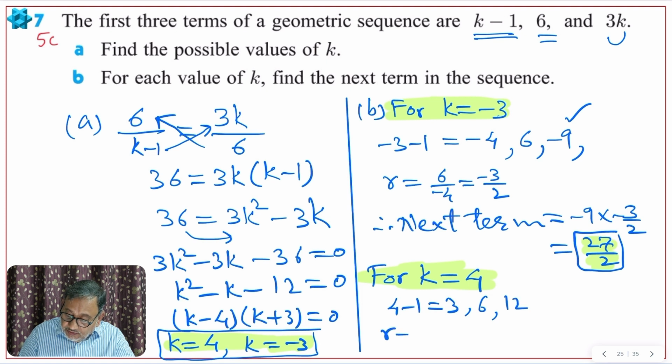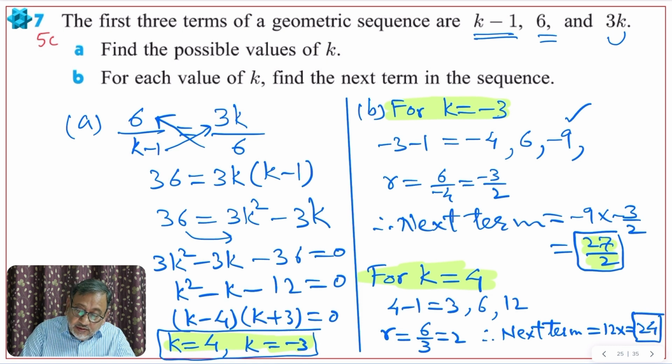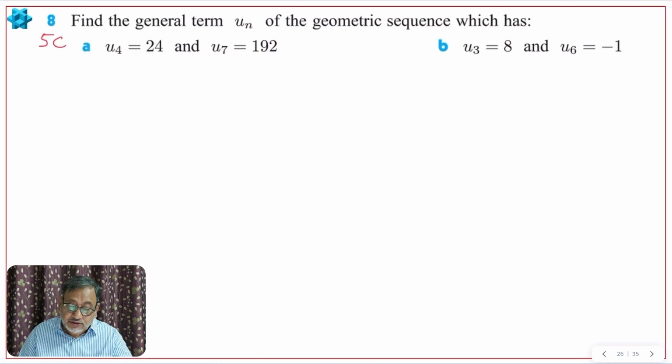So r will be what? 6 divided by 3, 2. So next term will be what? Therefore next term means after 12. So next term will be 12 multiplied by 2, which will be 24. So this is the next term when k is 4. Okay. I hope you understood this also.